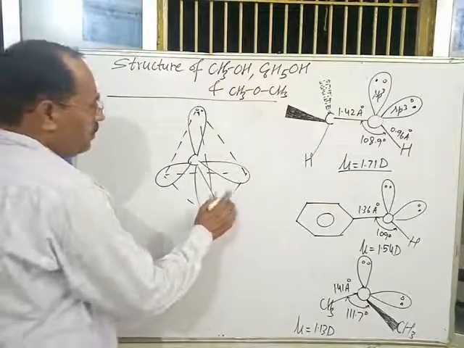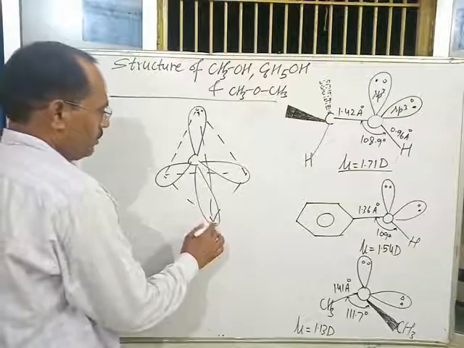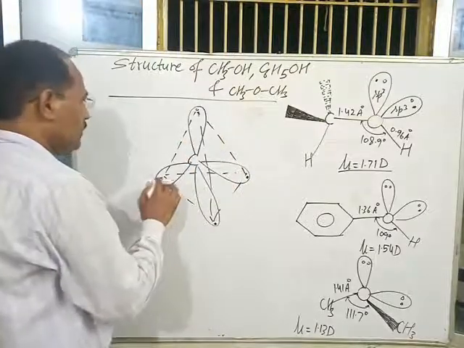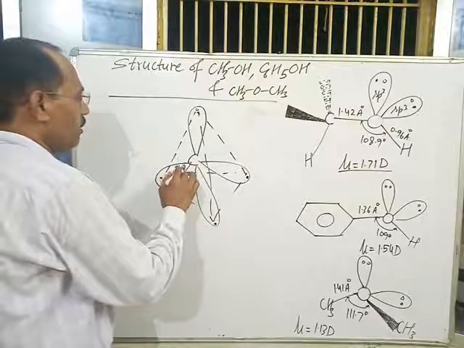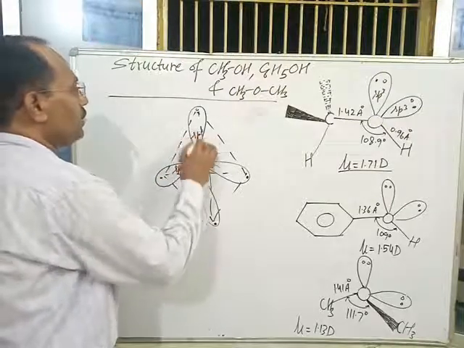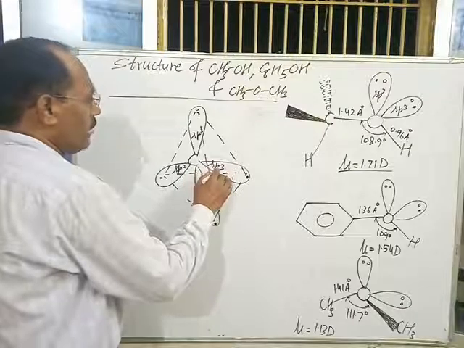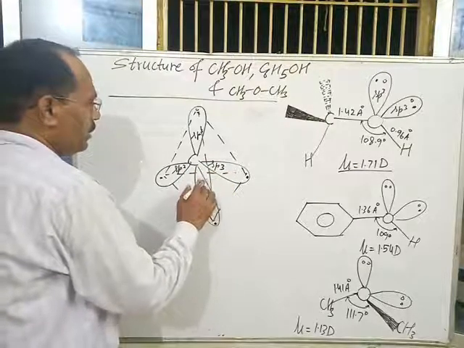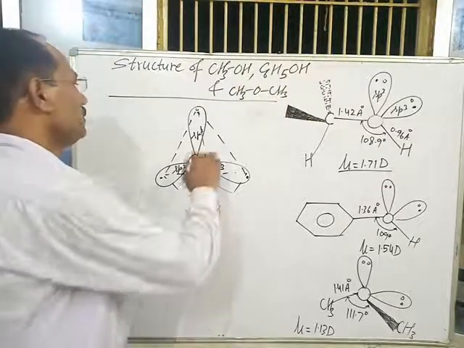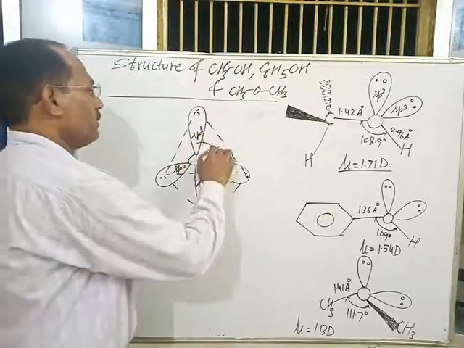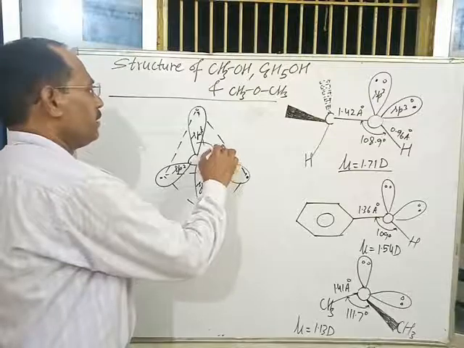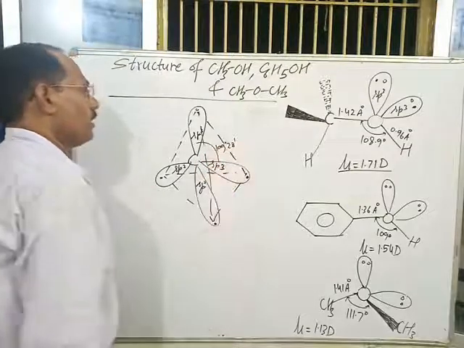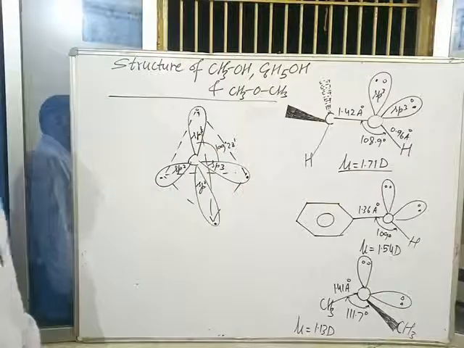This is the structure of sp3 hybridized carbon. All the orbitals are sp3 and the angle between any two of the hybrid orbitals is 109 degree 28 minute. This is the ideal bond angle of sp3 carbon.